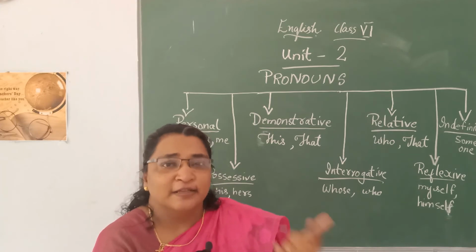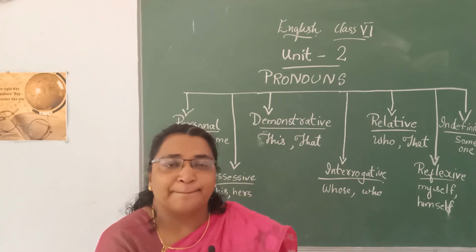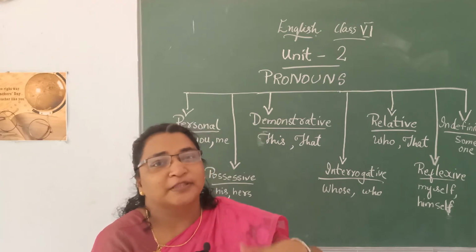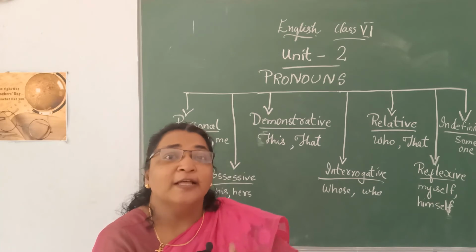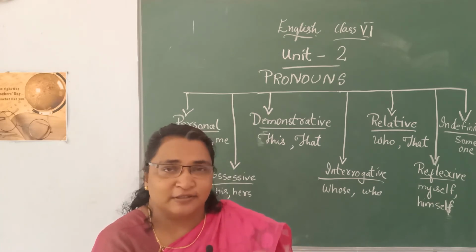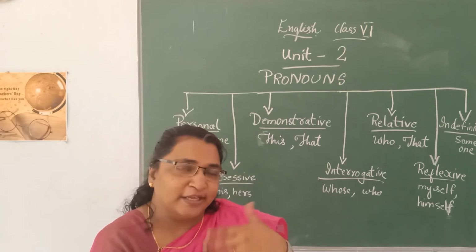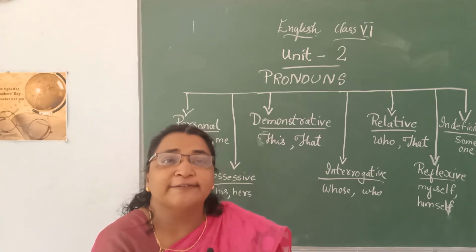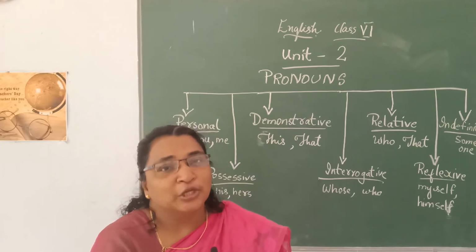Did you understand? Police is asking question and the thief is replying. If the thief does not reply, he is going to get beatings, isn't it? So, interrogative session is known as interrogative. The police use interrogative sentences to ask the question.